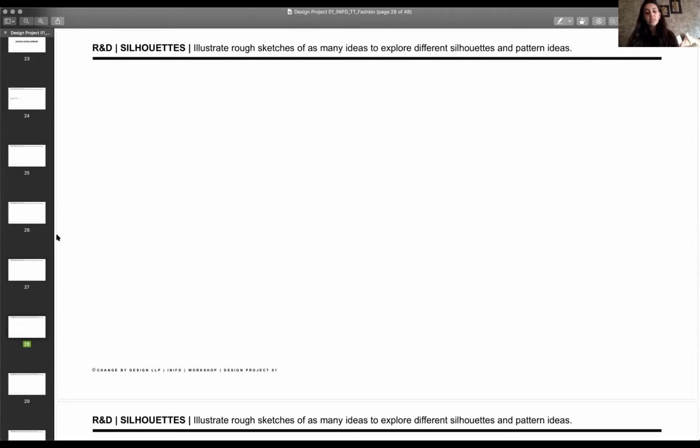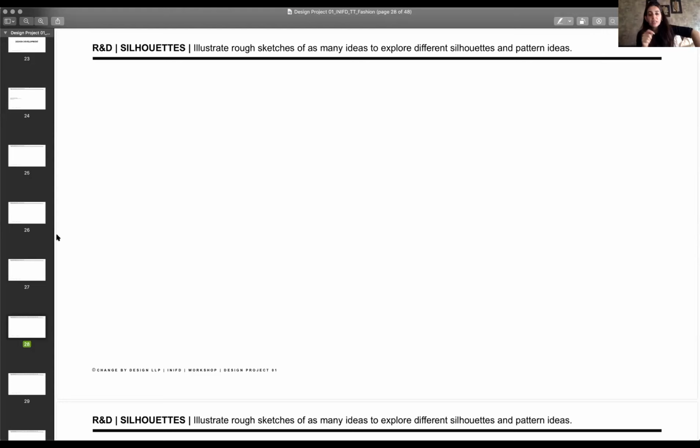Now silhouettes. I don't know how you practice your illustrations, but I would like you all to make them really rough and really quick. So with this part, I want very rough and quick illustrations. Also in these parts, I want to see your different ideas from your images above. So for example, one second, I have a very nice picture I have to show you. I saved it for you all. I'll probably send it to Jasleen and she can email it to all of you also.